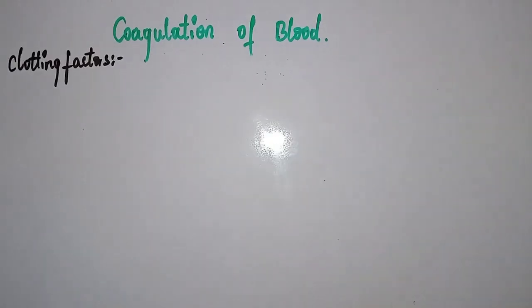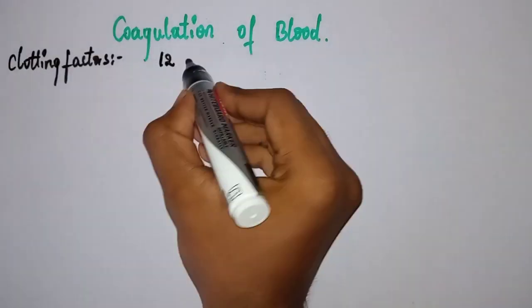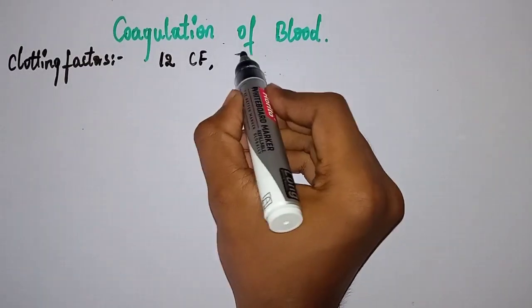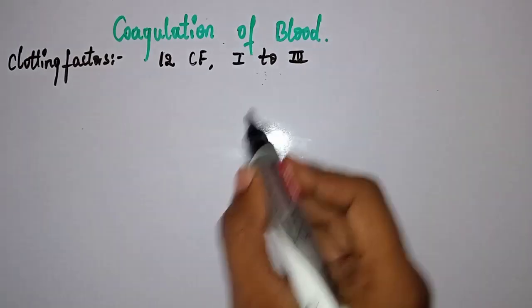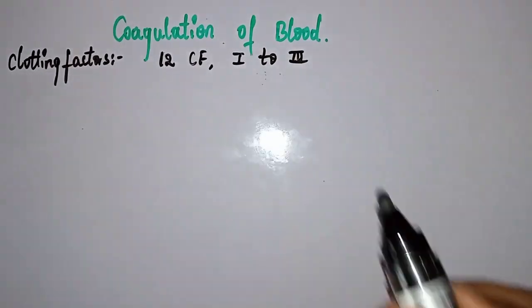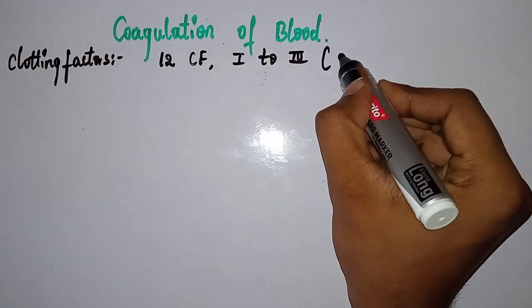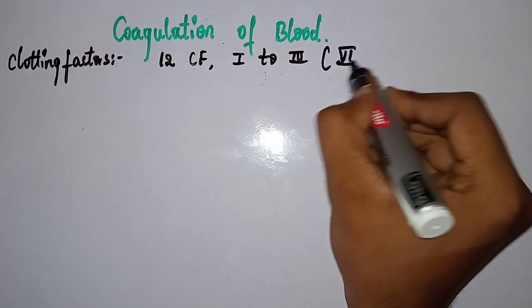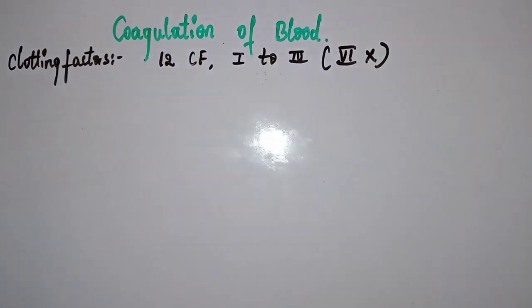Now I will discuss the clotting factors, and I will also tell you a technique for remembering them. There are 12 clotting factors, and they are numbered from 1 to 13. So there is a variation, 1 to 13, but in total they are 12. Please remember, clotting factor number 6 is not present. So the total number is 12.